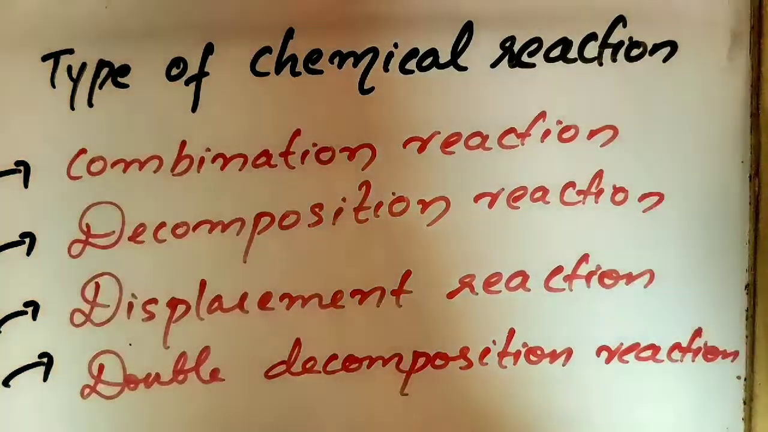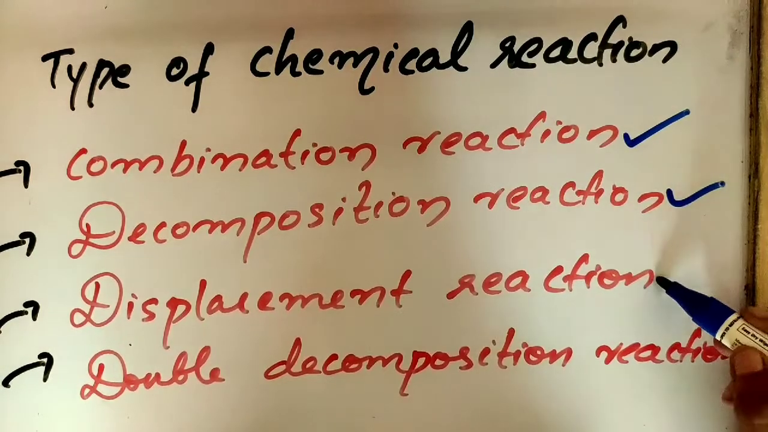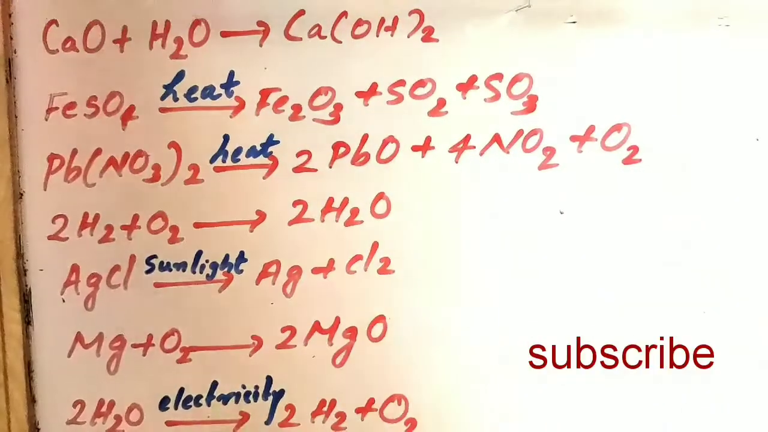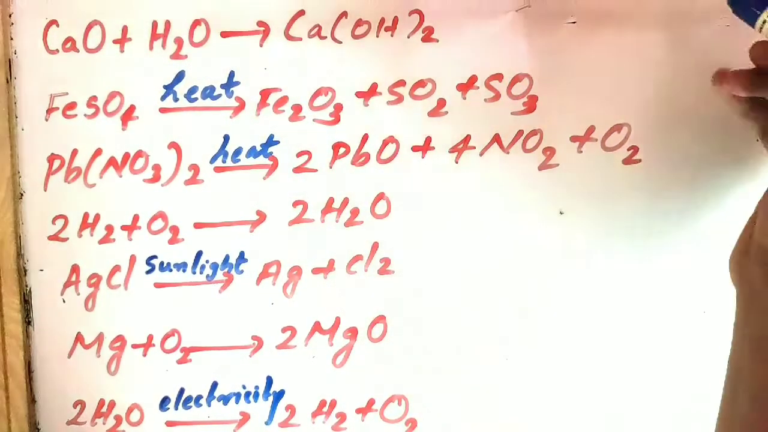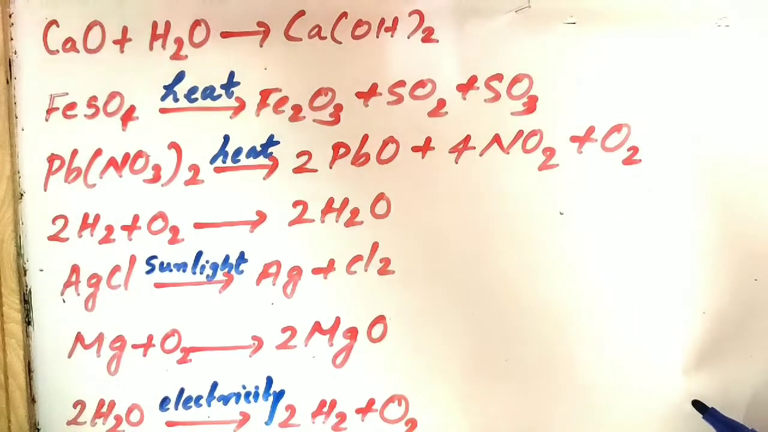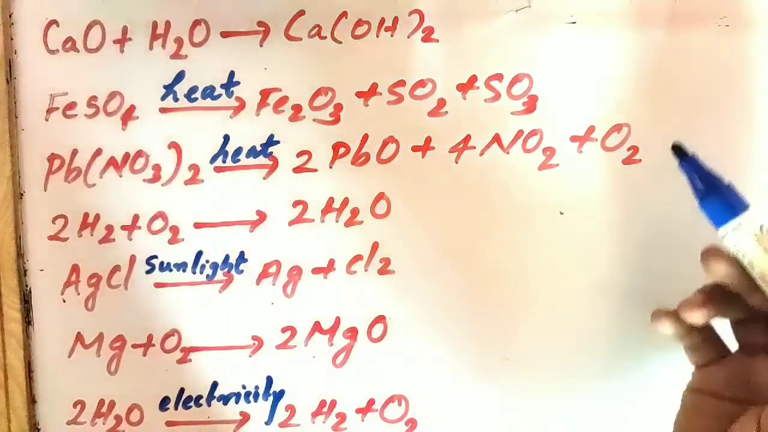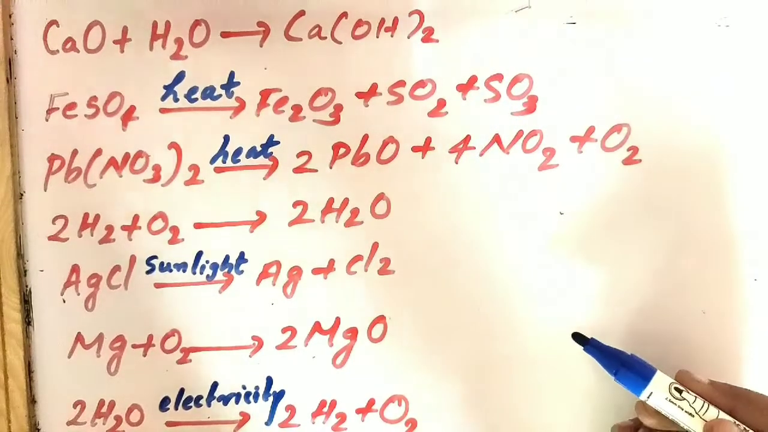Chemical reactions can be classified into combination reaction, decomposition reaction, displacement reaction and double decomposition reaction. This is a very easy topic, so just listen here. Here I have given 7 chemical reactions. You do one thing, pause the video and take a piece of paper and write these 7 chemical reactions on that paper, and try to classify these 7 chemical reactions into 2 categories based on your observations.